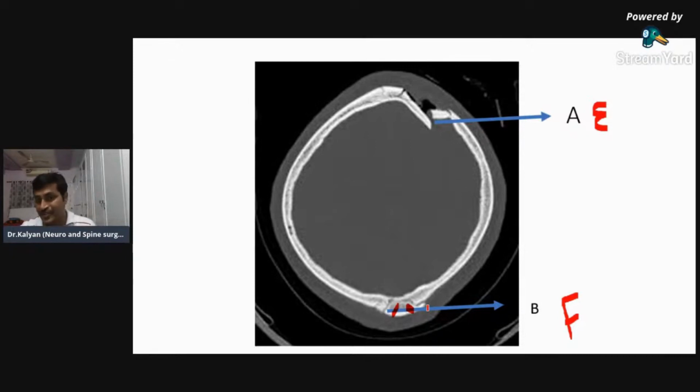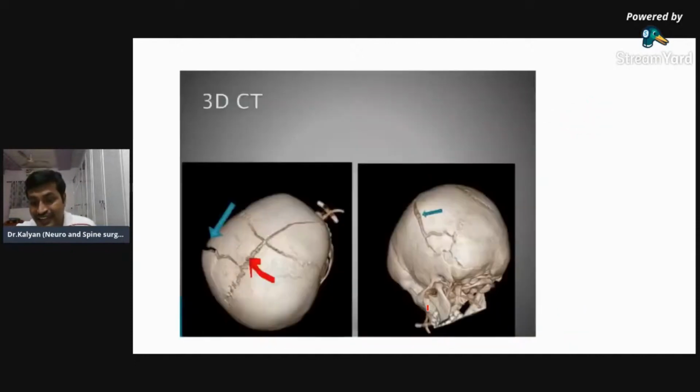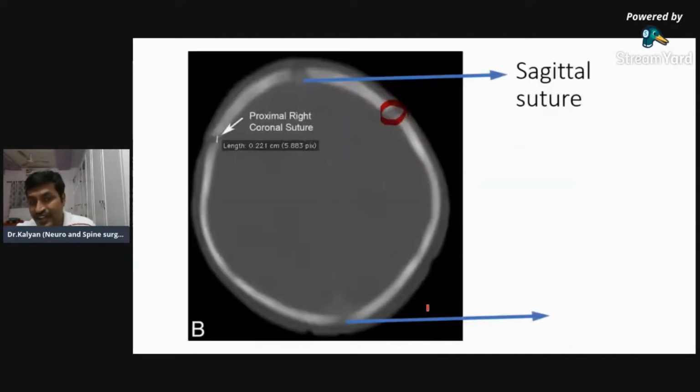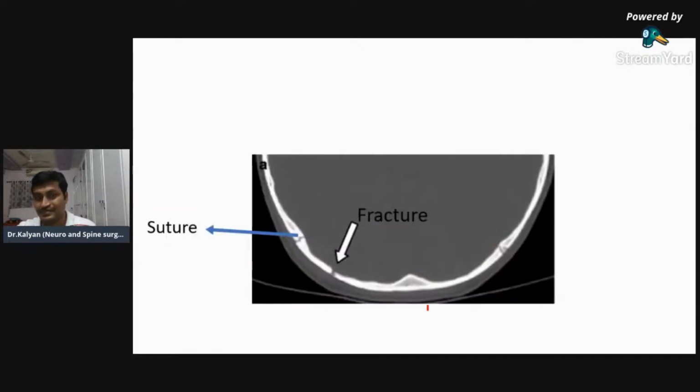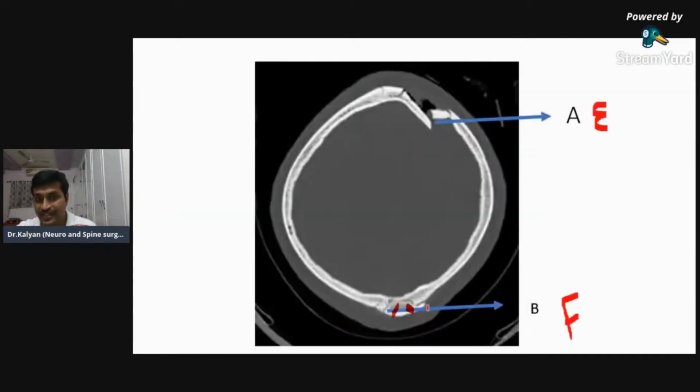So probably I'm very sure that by this time you will be able to identify the fractures. Can you say, until now, what were the windows I have shown you? I have shown you brain windows or bone windows. I was looking for bone pathology. Fracture is a bone pathology, so we will have to look at bone windows. All these windows were bone windows.